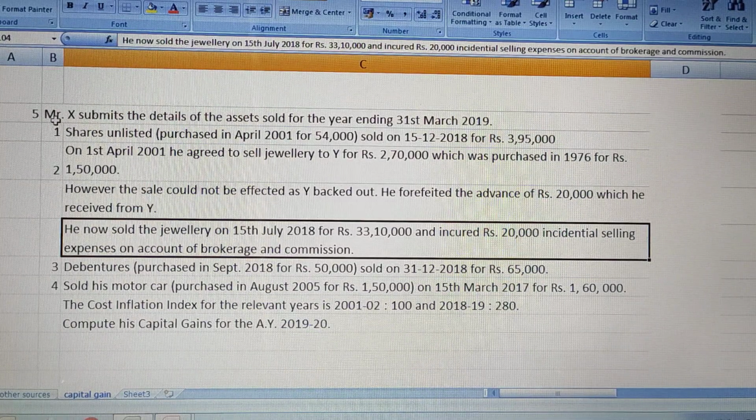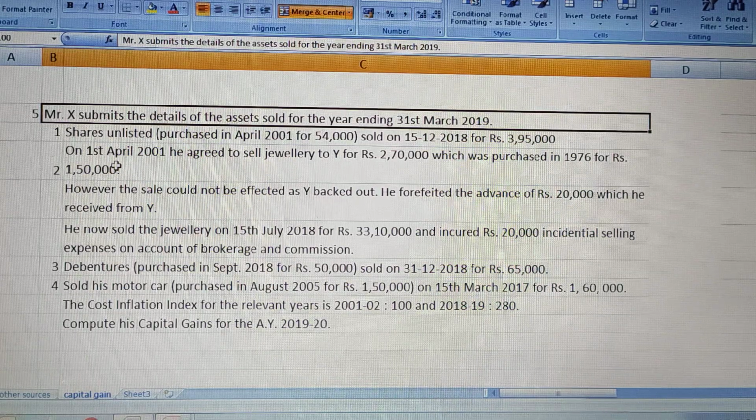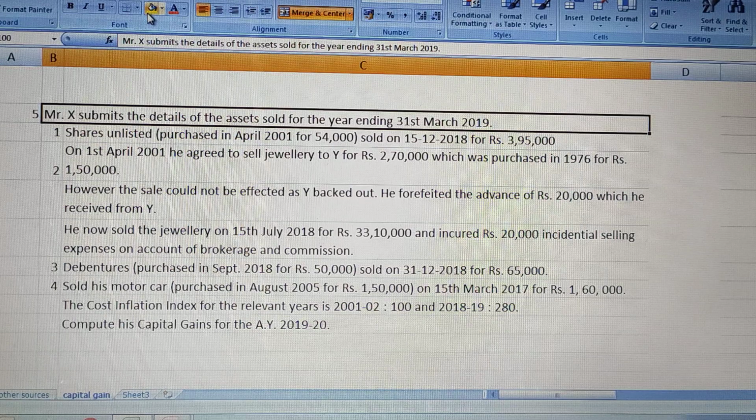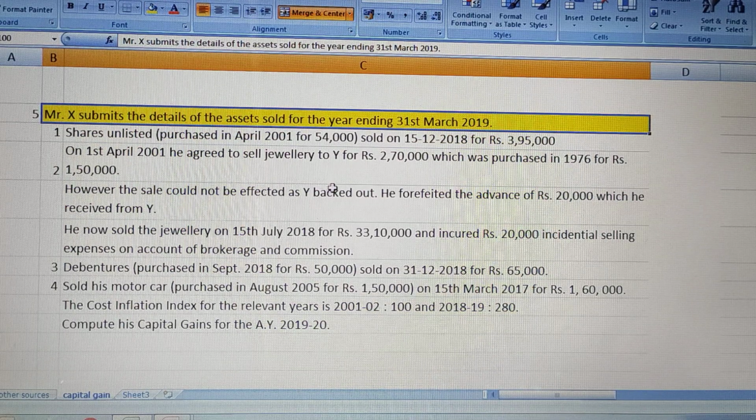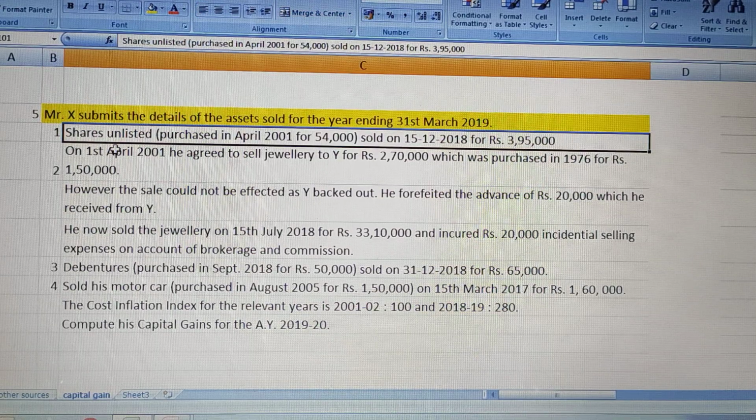So here is the question. It says that Mr. X submits the details of assets sold for the year ending 31st March 2019. They have given 4 different points. First point says about shares unlisted purchased in April 2001 for rupees 54,000, sold on 15th December 2018 for 3,95,000.